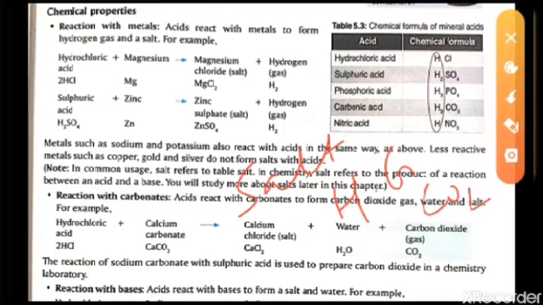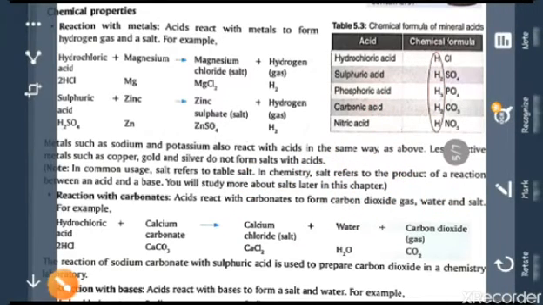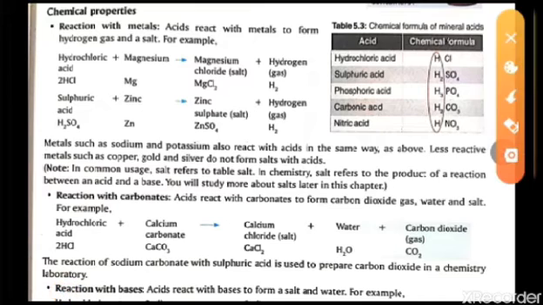From here also we can say that whenever an acid reacts with carbonates, they will form salt, water and carbon dioxide. I'm sorry, I told it wrong earlier. This is not hydrogen gas, this was my mistake, this is water, H2O. So they will form salt, water and carbon dioxide.